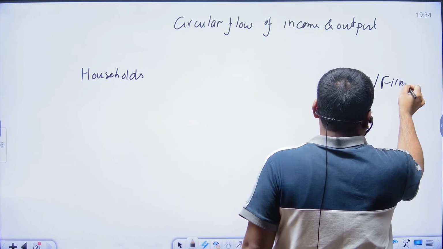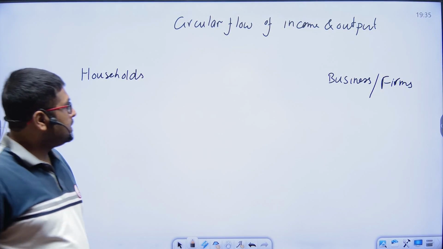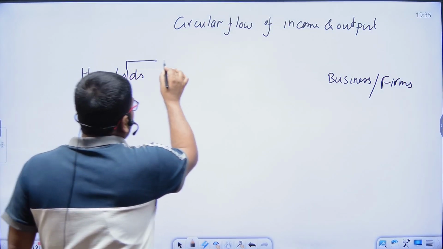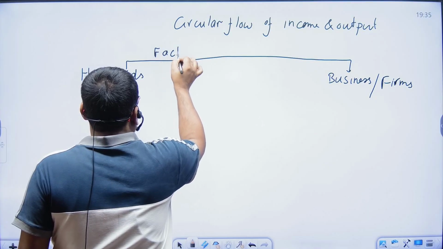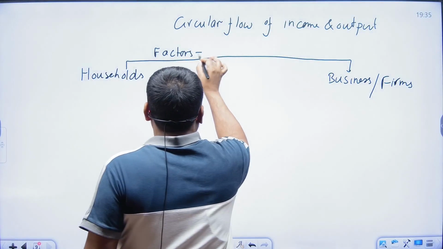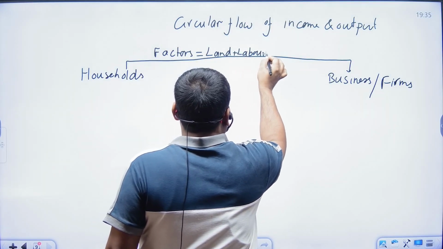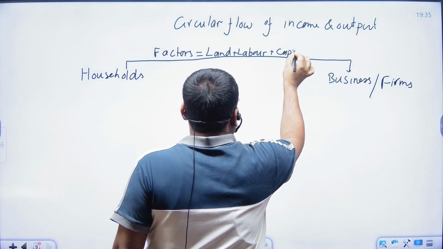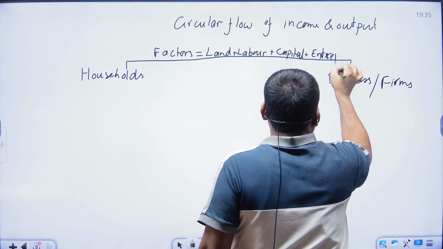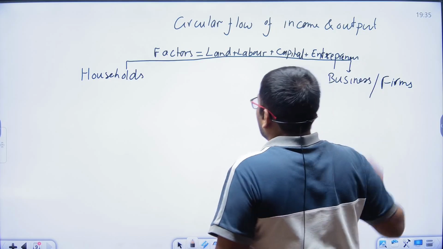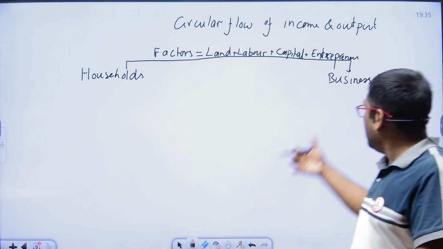The factors, land, labor, capital and entrepreneurs, are provided by the household to the businesses and firms.